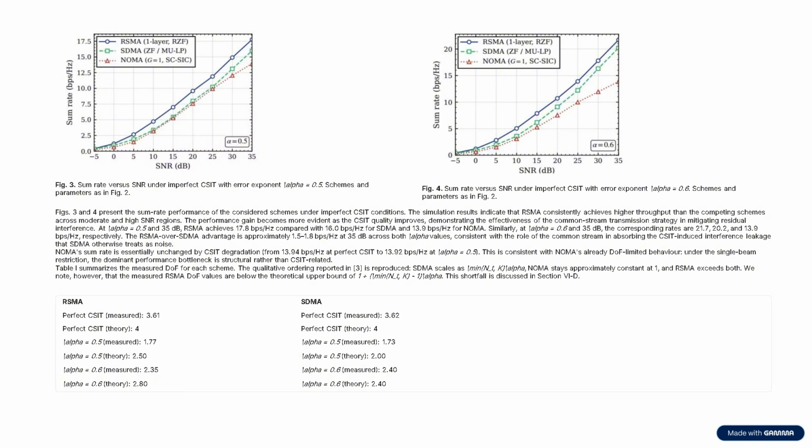These graphs show the results when channel information is imperfect. Here, RSMA consistently outperforms both SDMA and NOMA, especially at higher SNR values. The common stream in RSMA helps reduce the effect of residual interference caused by channel estimation errors. As the quality of CSIT improves from alpha equals 0.5 to 0.6, the performance advantage of RSMA becomes even more noticeable.